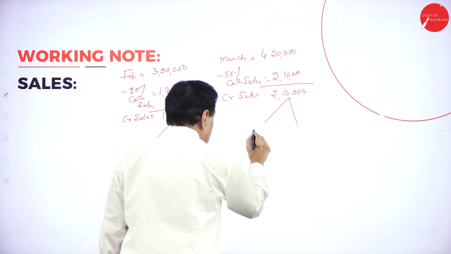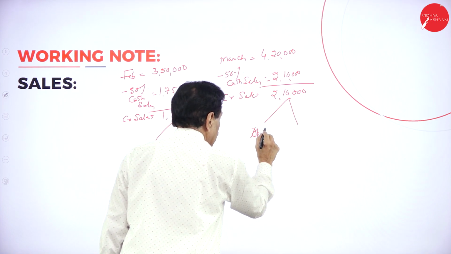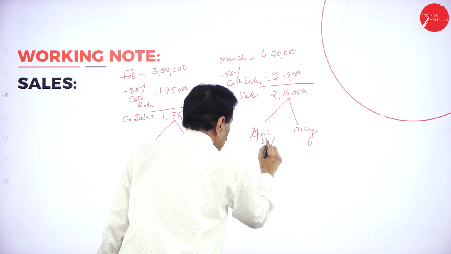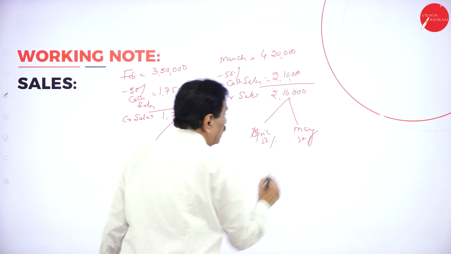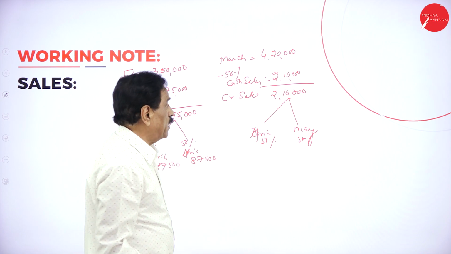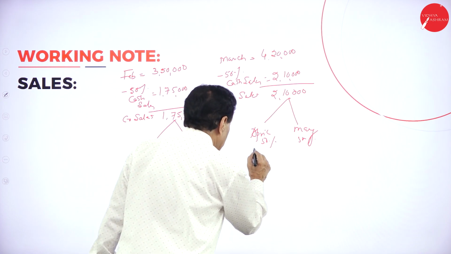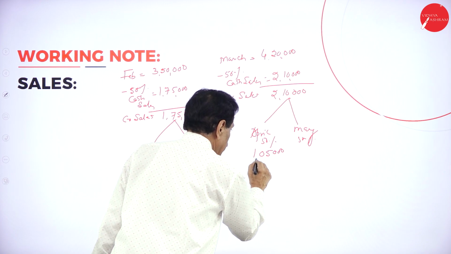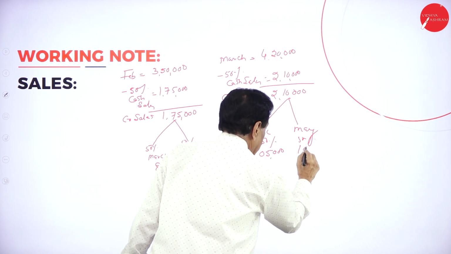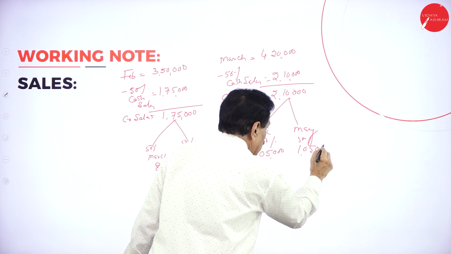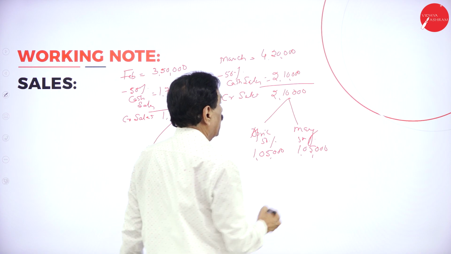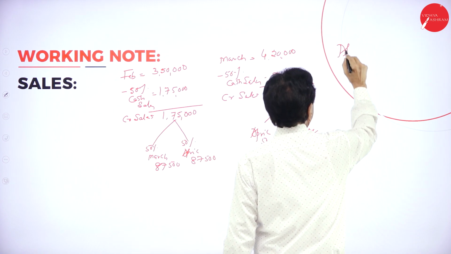So March, April, May: 50% in April, 50% in May. 50% of this is 1,05,000. So this goes in the month of April.